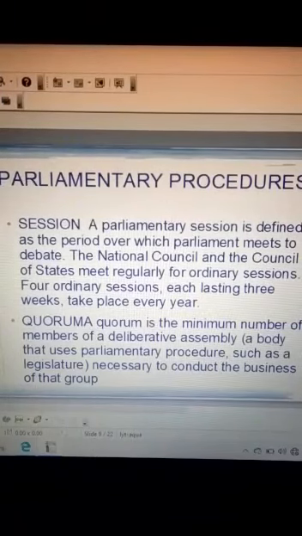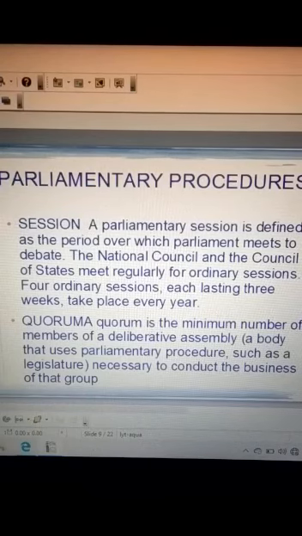So some formalities which the legislators have to observe in the parliament as well as in the state legislatures are called parliamentary procedures. In your syllabus you should have a brief idea of sessions, quorum, question hour, adjournment, and no confidence motion.